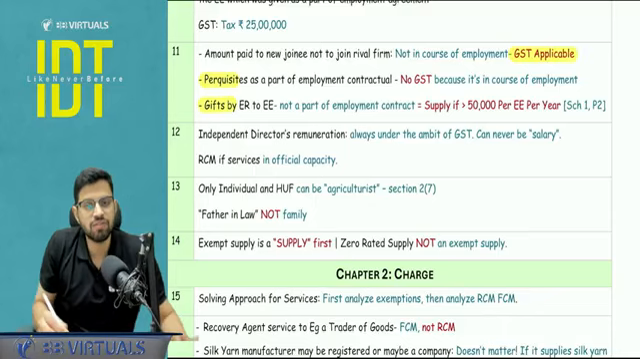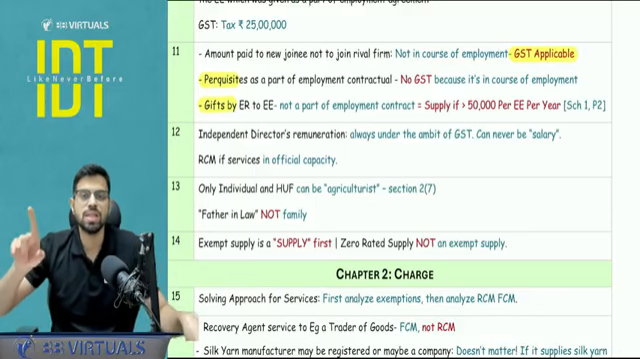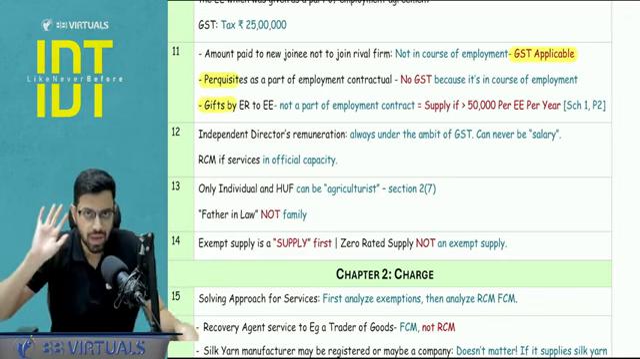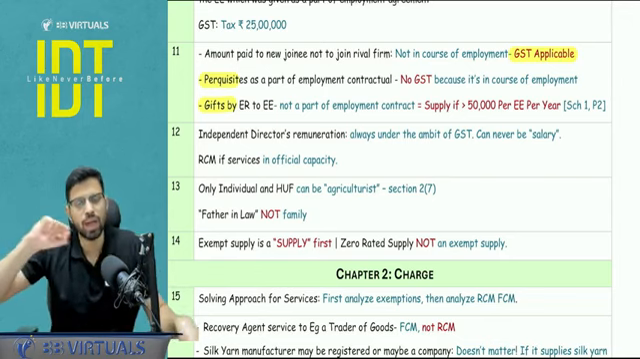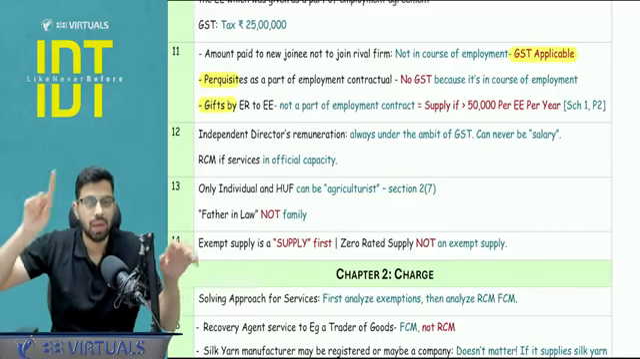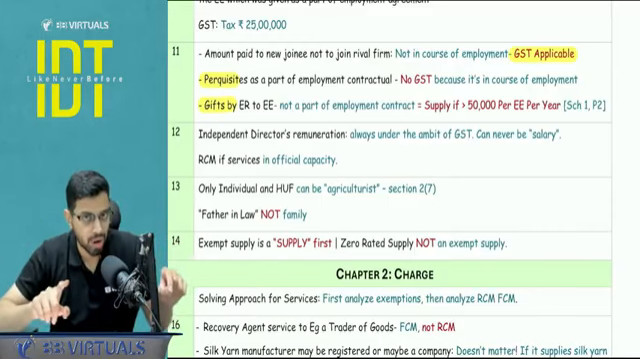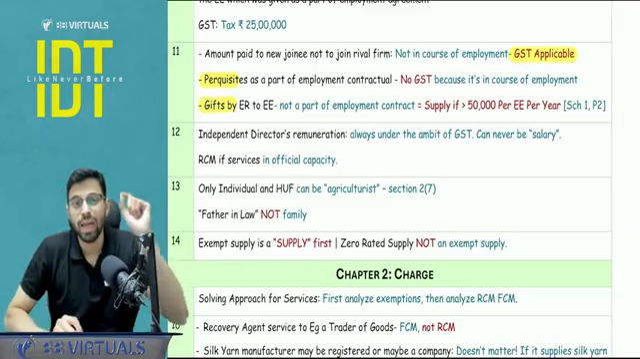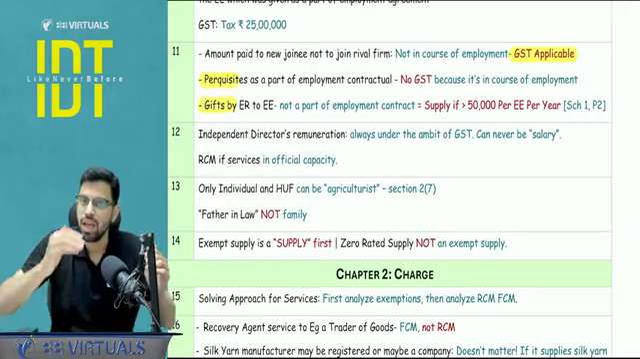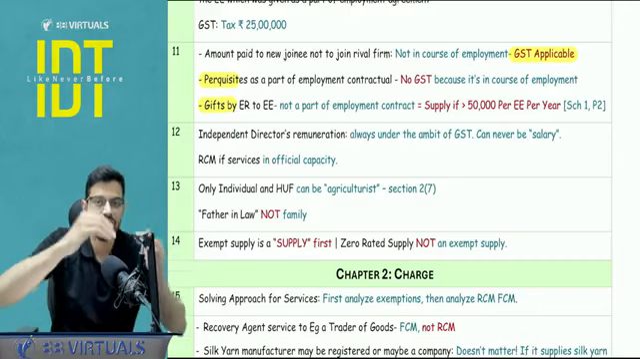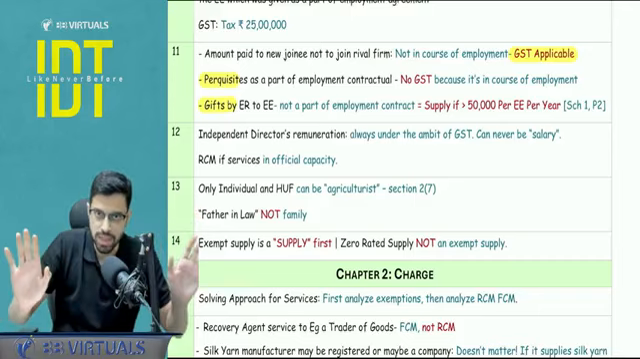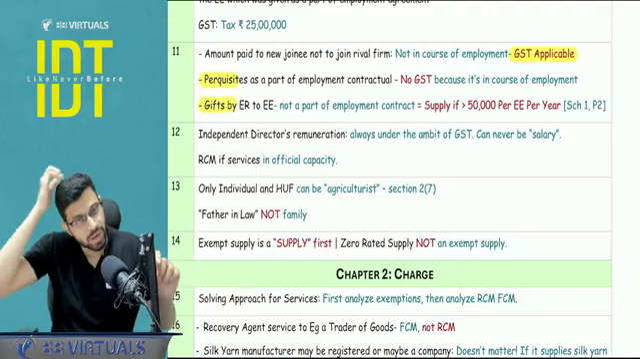See, perquisites and gifts, there is a simple difference. Perquisites are a part of the employment contract. Hence, they are covered in Schedule 3, paragraph 1. That is the employee's services to the employer, and correspondingly they get the salary and the perquisites. Hence, no GST. But the gifts are not a part of the employment contract. Hence, you will apply the proviso in paragraph 2, Schedule 1, which states the limit of 50,000. If the gifts are exceeding 50,000, the complete amount will get taxed. Otherwise, there will be no taxation.